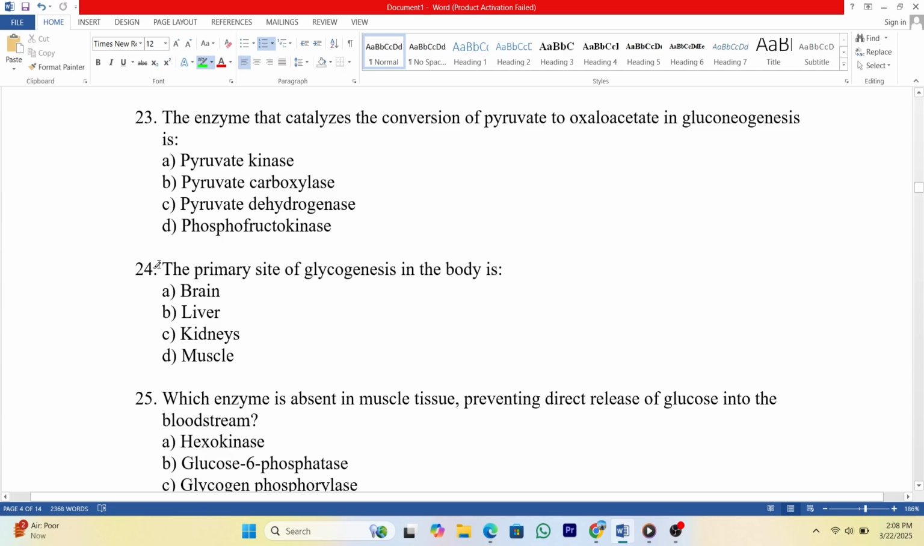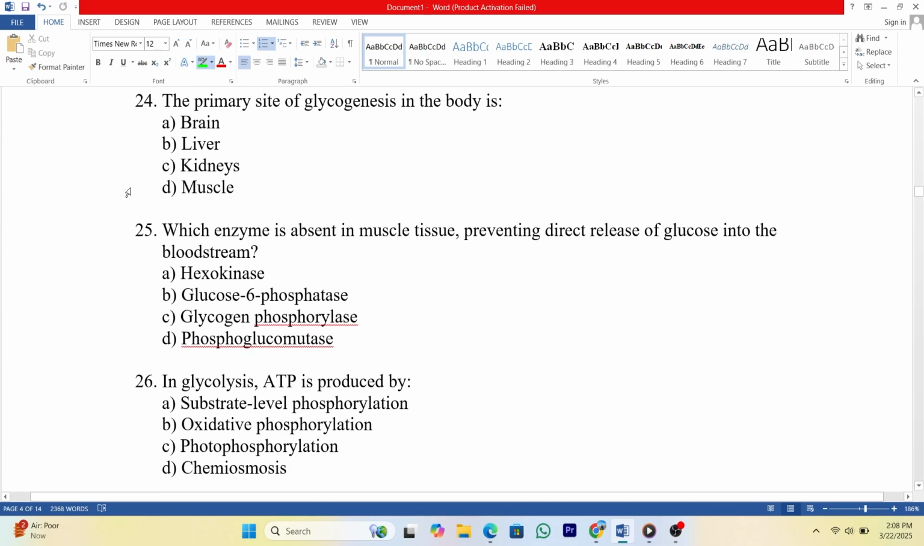23. The enzyme that catalyzes the conversion of pyruvate to oxaloacetate in gluconeogenesis is A. Pyruvate kinase. B. Pyruvate carboxylase. C. Pyruvate dehydrogenase. D. Phosphofructokinase. Answer: B.